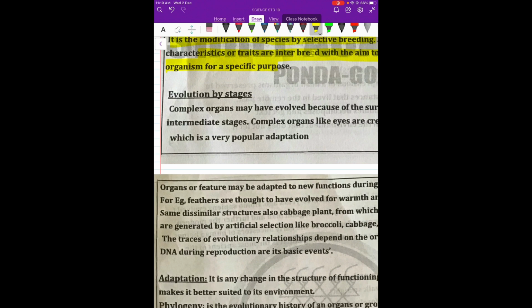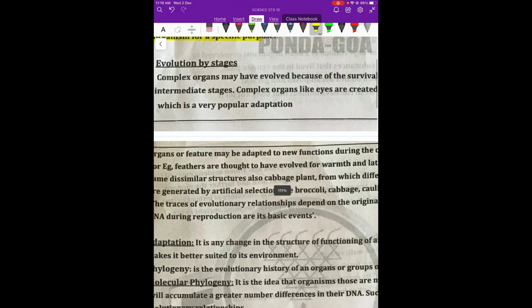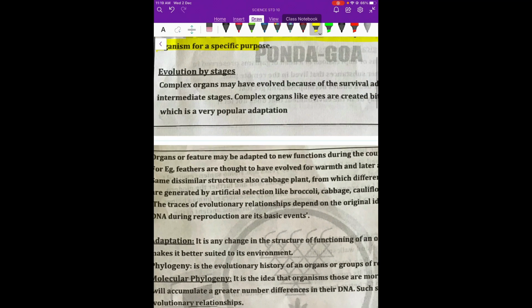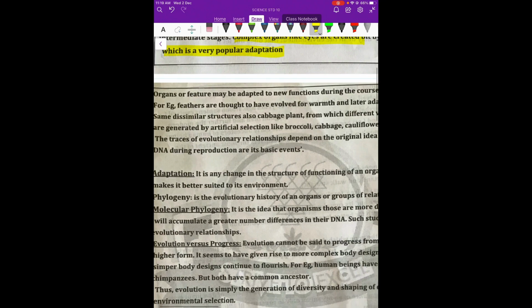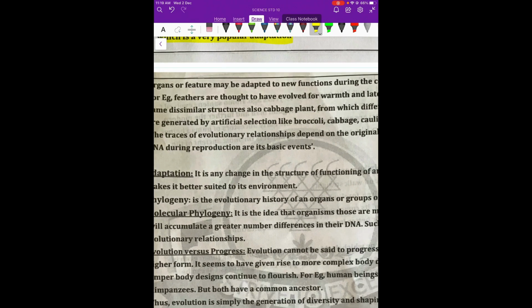Now evolution by stages. Some complex organs have evolved very slowly over the ages depending on their usage. For example, they might have been given for a different purpose, but due to evolution and adaptation, the features may have changed, the usage may have changed.